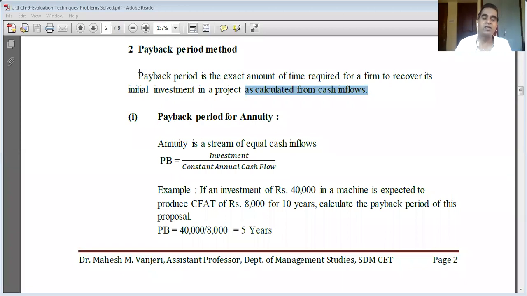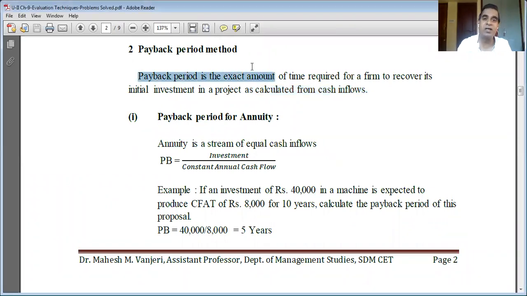So payback period means, say, if a company invests 10 lakh rupees in a project, and every year it is going to generate a stream of cash inflows. The year in which you get 10 lakh rupees back is called the payback period. In my example, the project generates cash streams up to year 5, and in the 5th year, 10 lakh rupees can be recovered by the company. So the 5th year can be considered as the payback period of the project.